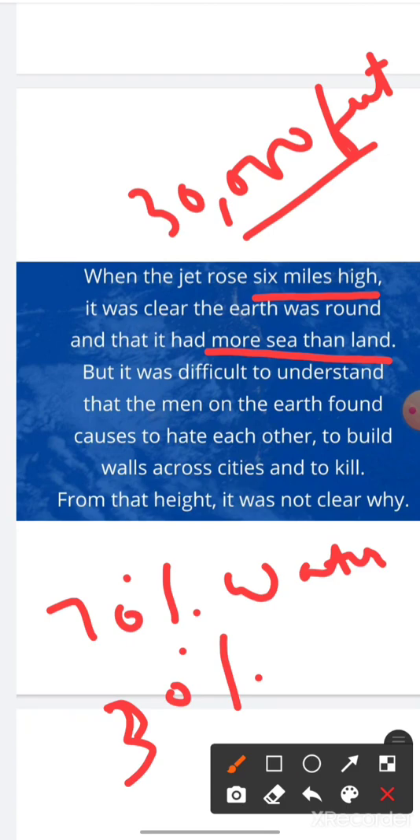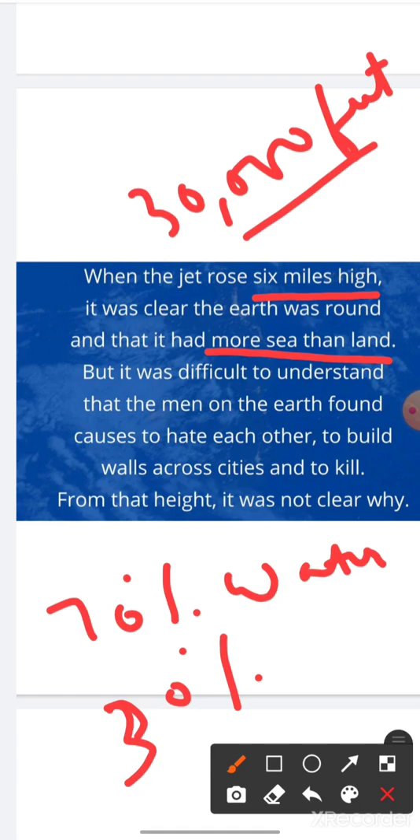So here the poet says that when he reached here, he found that man has settled around water bodies and that there are more water bodies than land. But he says one thing is difficult to understand for me, and that thing is that if the earth is round, all the men are same, their needs are same, then why is it that they hate each other? From where did this hate originate? He says this fact is unclear to me.